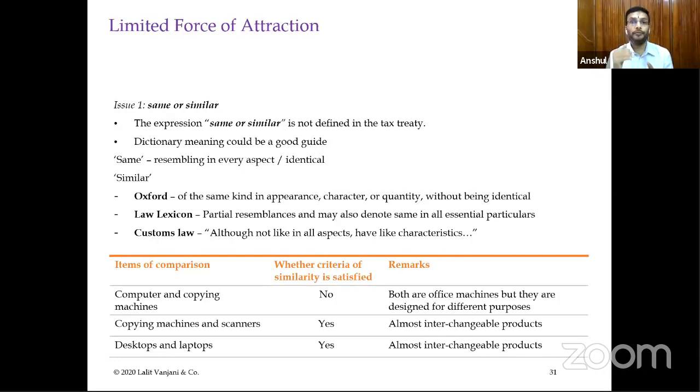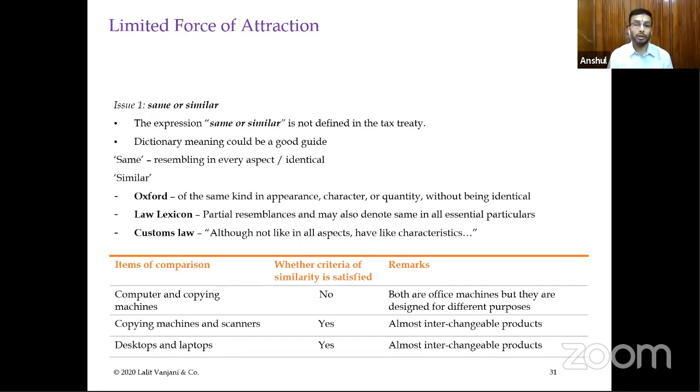But when treaties also have C clause wherein the similar kind of business activities are also covered, then probably you might not be looking at the differentiation of nature of the goods, but you will say whether we are selling the computers into the territory through permanent establishment and we are selling copying machines directly to the customers through parent entity. The activities of trading is of sale of goods. So therefore probably in those circumstances even the goods not being similar can be covered under the force of attraction